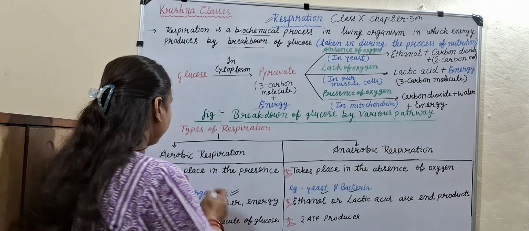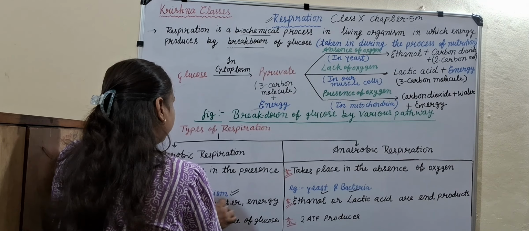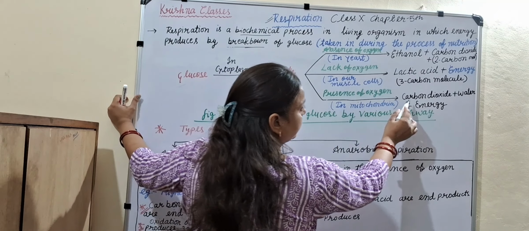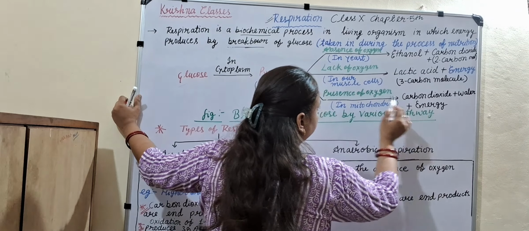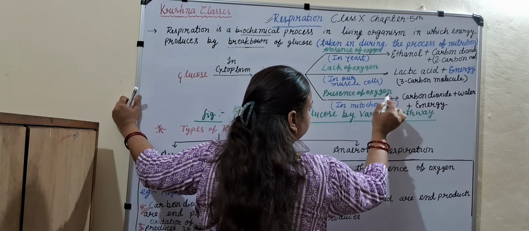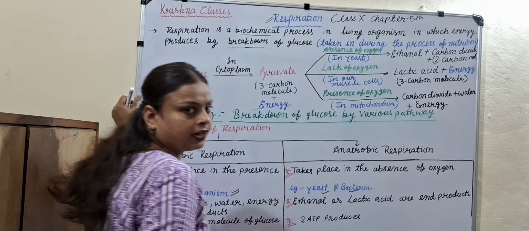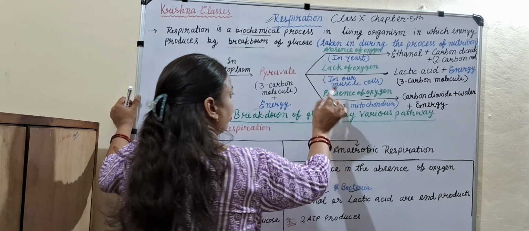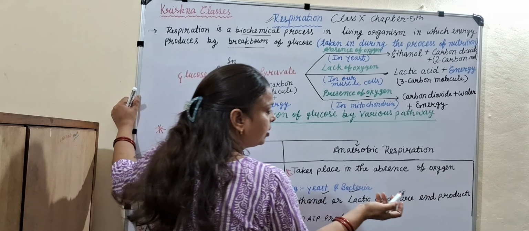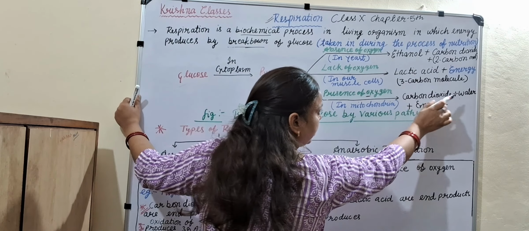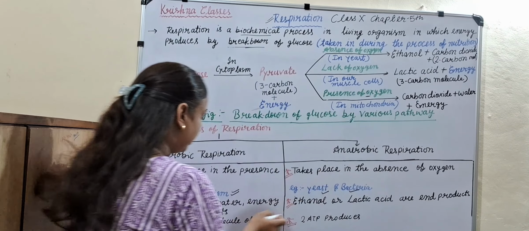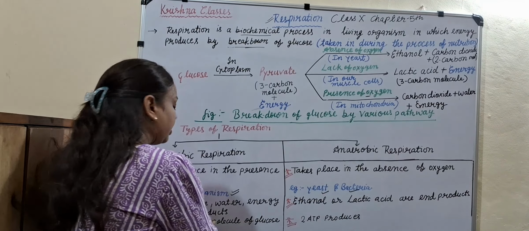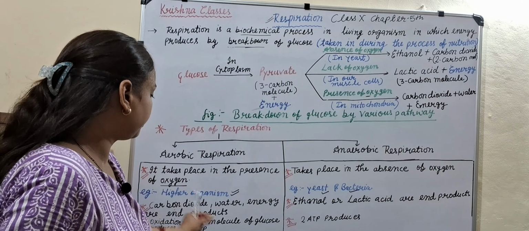Now come to the next point. Carbon dioxide, water and energy are the end products. You can see here carbon dioxide, water and energy. Presence of oxygen means aerobic respiration, so this is the end product of aerobic respiration. What is the end product of aerobic respiration? Carbon dioxide plus water plus energy.